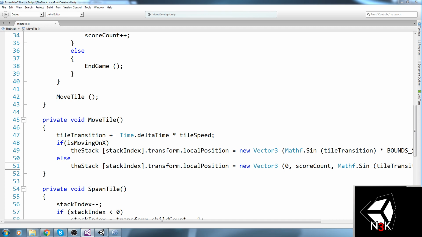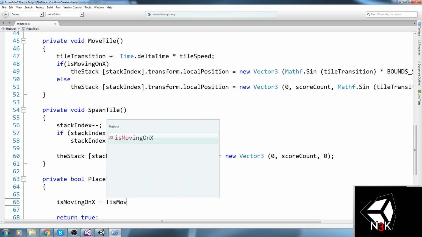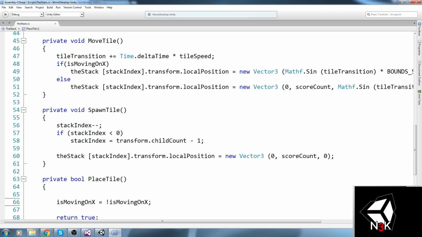Right, okay, so in the move tile we've got it here, and then in the place tile, when we press on the button to place the tile, that's where I decided to say is moving on X is equal to is not moving on X, which is simply going to reverse the value.